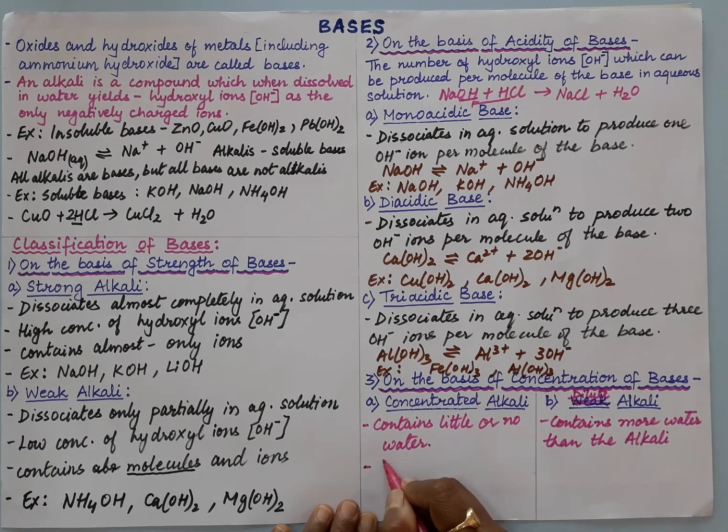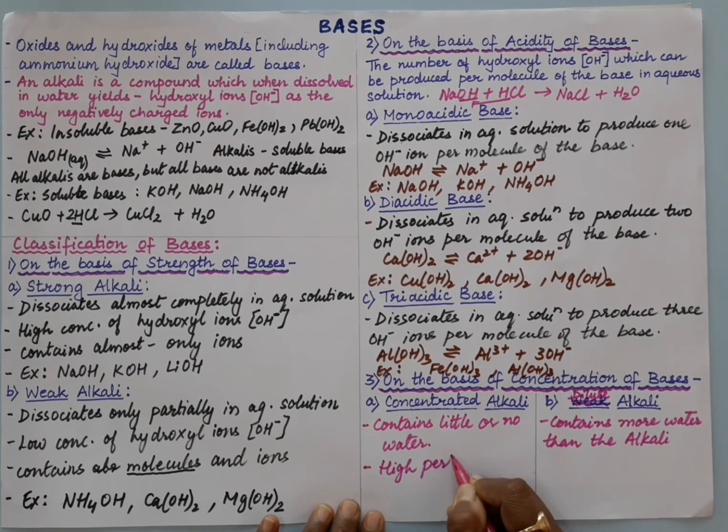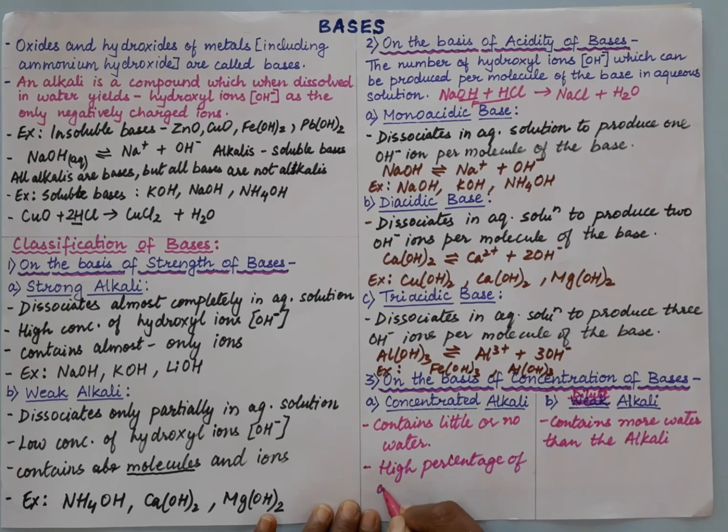And next, concentrated alkali has a high percentage of alkali, meaning alkali is more and water is less in its aqueous solution.